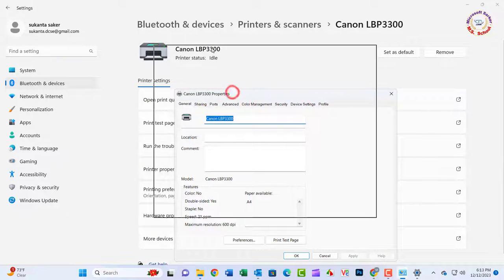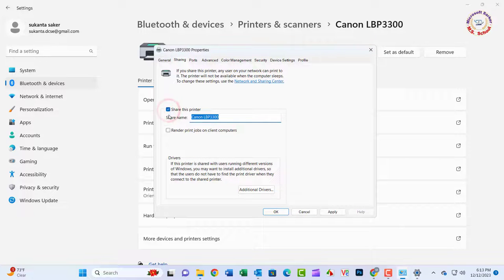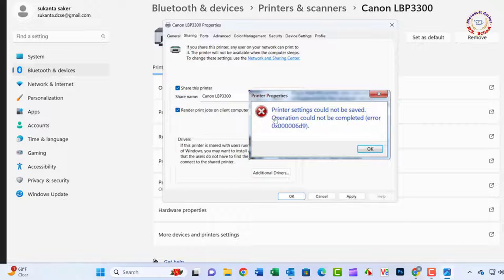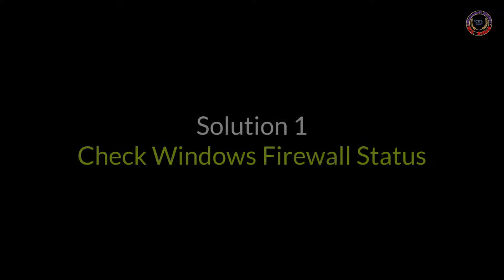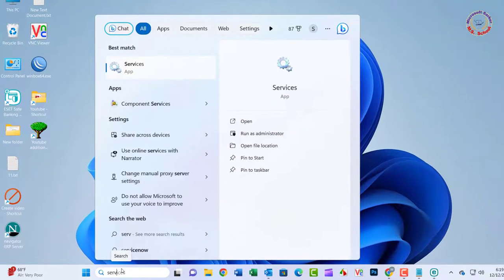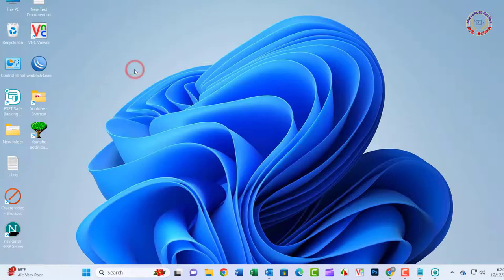Today I will show how to solve the cannot share the printer. Printer settings could not be saved. Operation could not be completed. Error 0x000006d9. Solution 1. Press the Windows key and type in Services, and click on Services in the search bar.